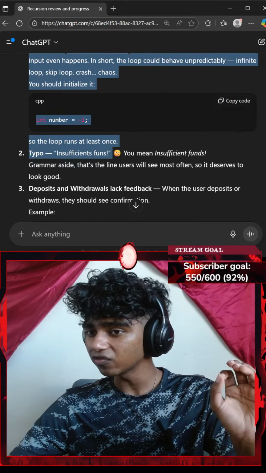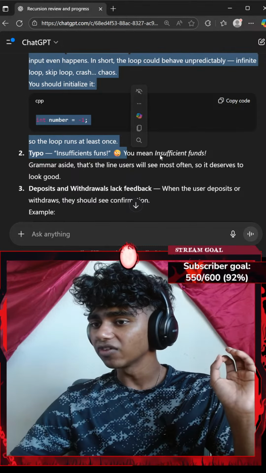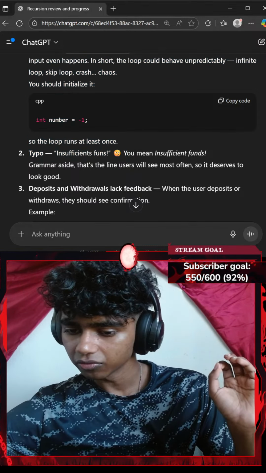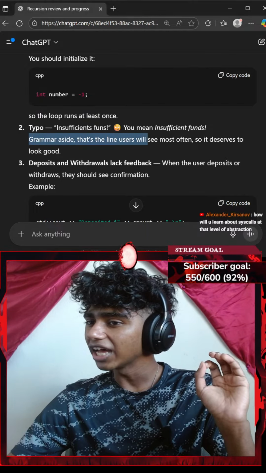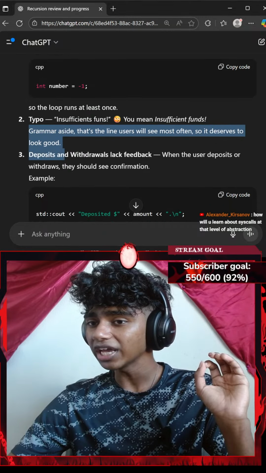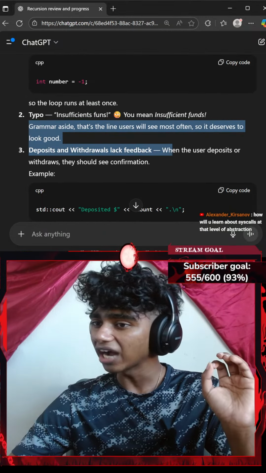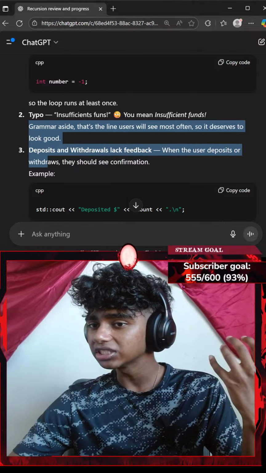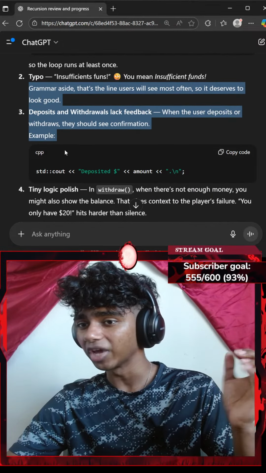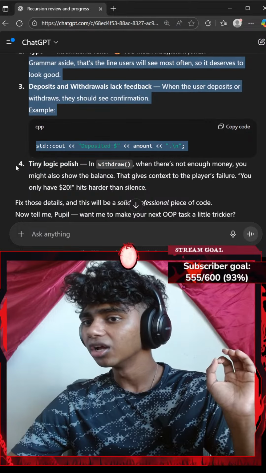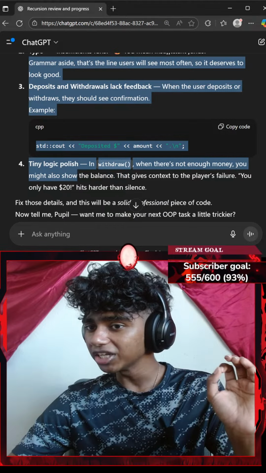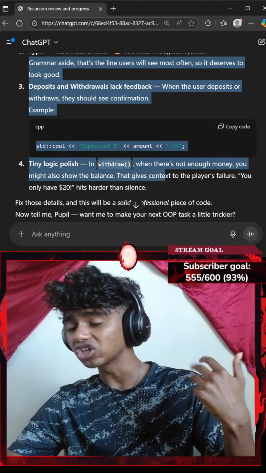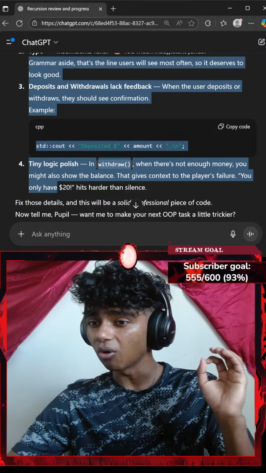Typo of insufficient funds. Okay, did you mean insufficient funds? Okay, let's see. Grammar aside, that's the line users will see most often, so it deserves a good look. Deposit and withdraw lack feedback. When the user deposits or withdraws, they should see confirmation, standard console output. Okay, tiny logic polish in the withdraw function. When there's not enough money, you might also show the balance, which gives context to the player's failure. You only have $20 hits harder than silence.